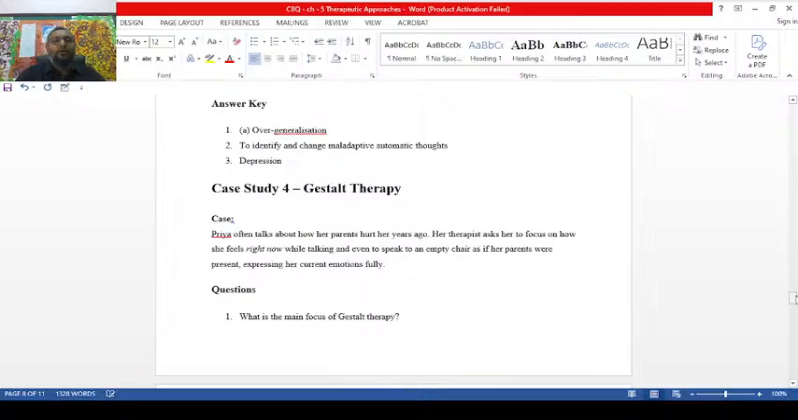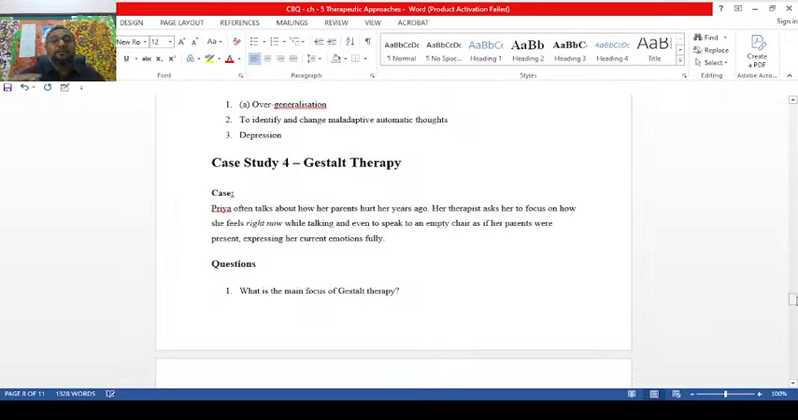Now, case study 4, Gestalt therapy. Priya often talks about how her parents hurt her years ago. Her therapist asks her to focus on how she feels right now while talking, and even to speak to an empty chair. See, the empty chair is actually a technique used in Gestalt therapy. It's out of your syllabus, beta. The empty chair is one of the famous techniques in Gestalt therapy. If her parents were present, expressing her current emotions fully.